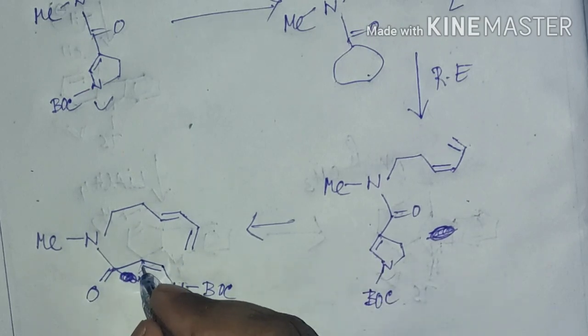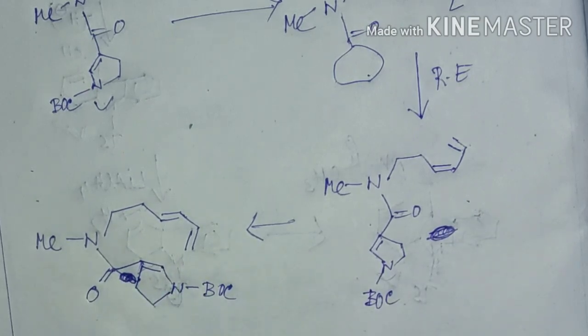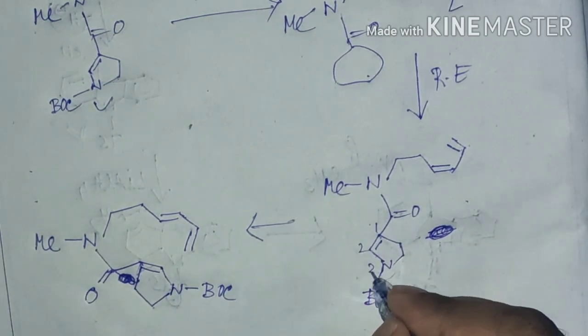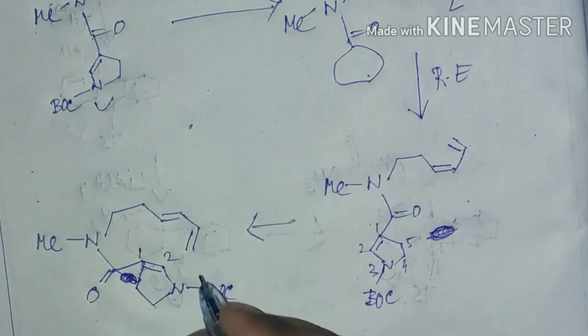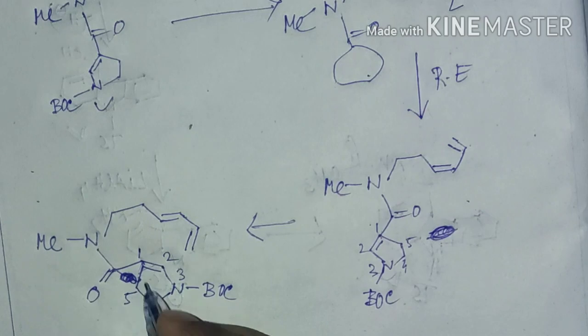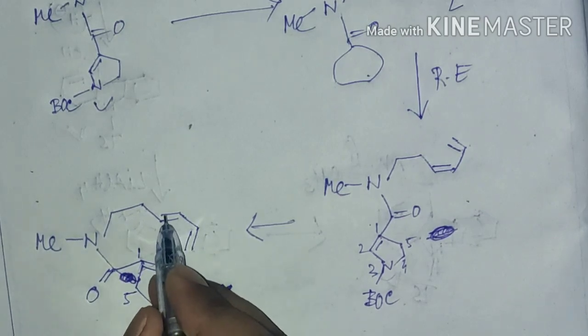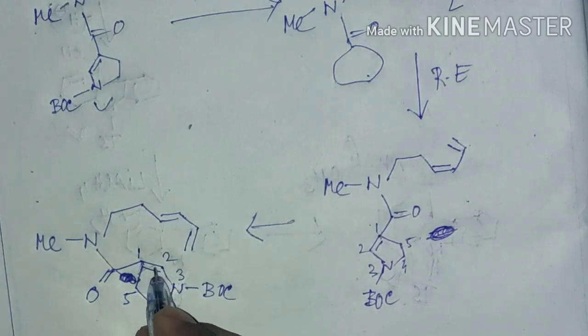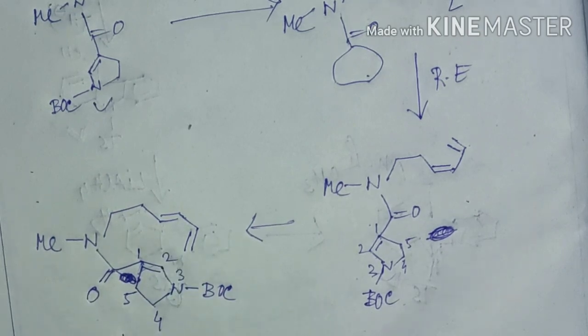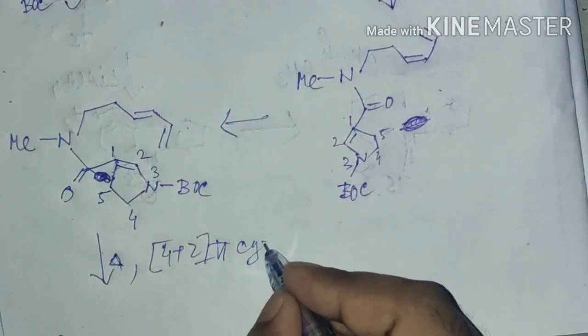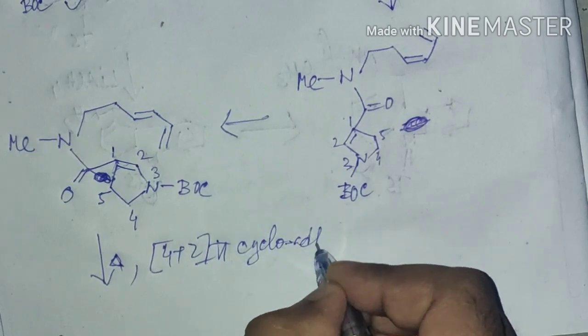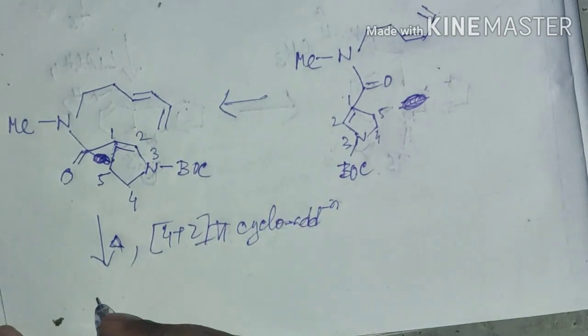Is it clear? This is the 5-membered ring. If you number it like this, 1, 2, 3, 4, 5. Now you can see that this is the diene and this is the dienophile, and in the presence of heat it will undergo 4+2 cycloaddition, 4 plus 2 pi cycloaddition. So the final product will look like,